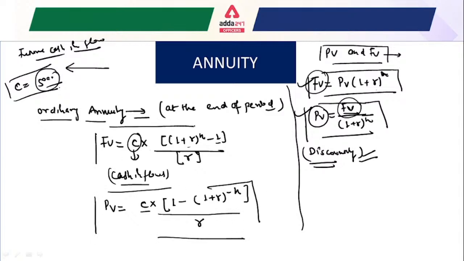If you can memorize the future value of the ordinary annuity, equal to cash inflow multiplied by ((1 + r) to the power n minus 1) divided by r, then it is obvious that for the present value you just reverse the signs of the terms. Here the 1 becomes positive, and (1 + r) to the power n becomes negative, and this minus n is very important to understand.